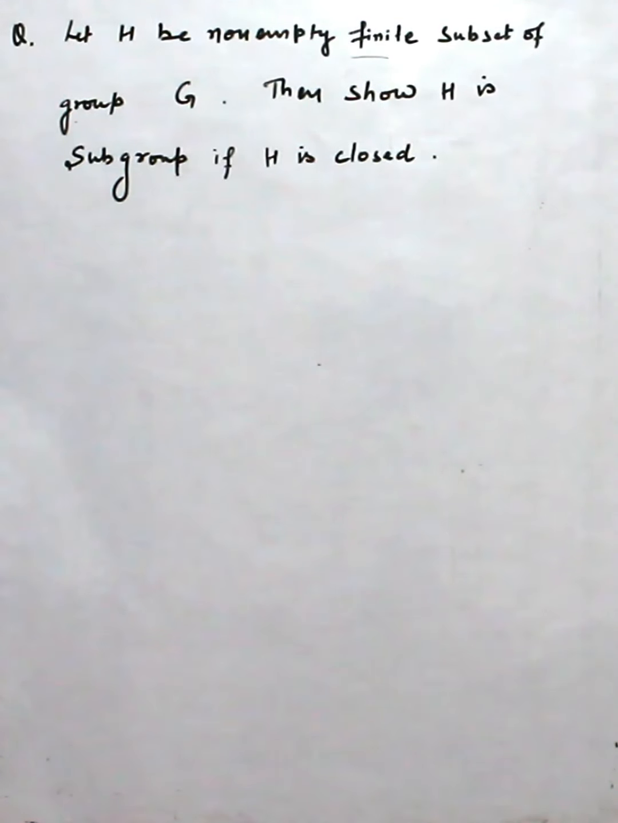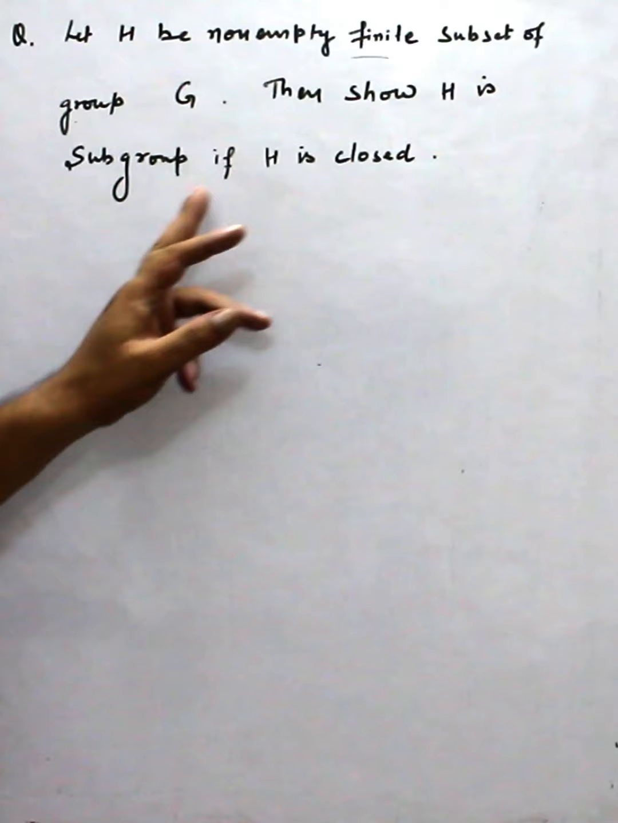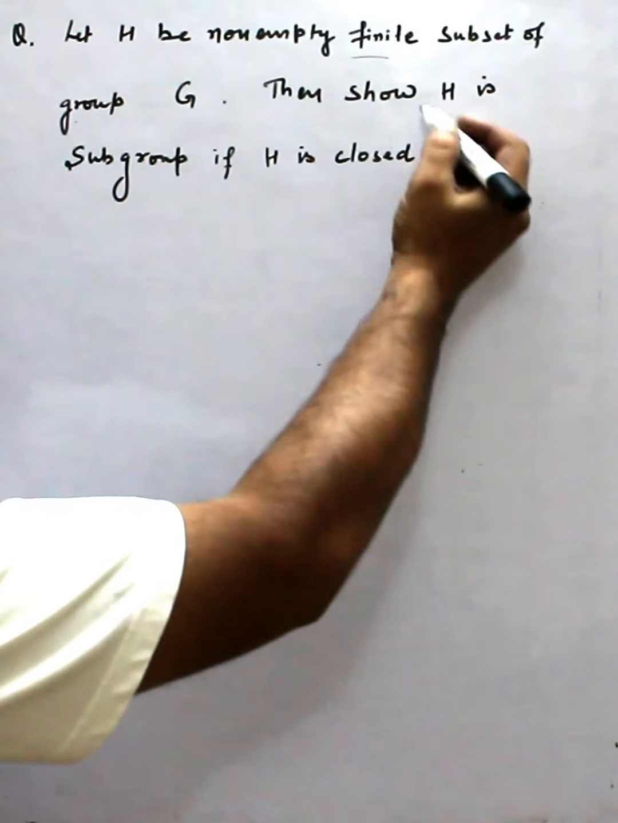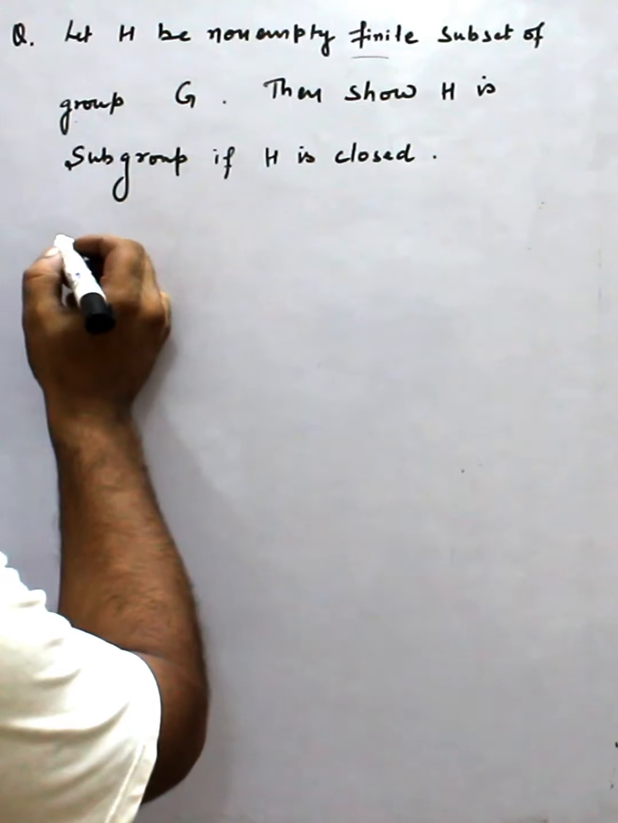In the question, the statement is given: H be a non-empty finite subset of a group G. Then show that H is a subgroup if H is closed. So one thing is that H is finite, and the second thing is that it is closed. So the given things are: